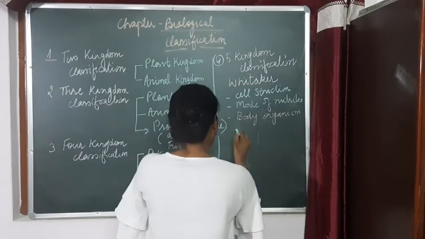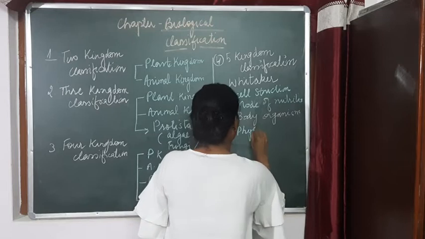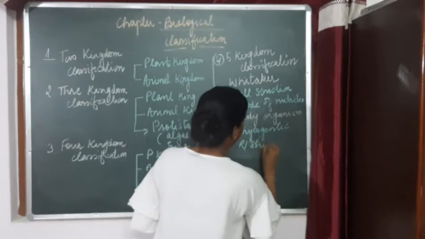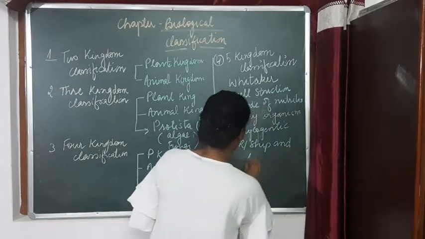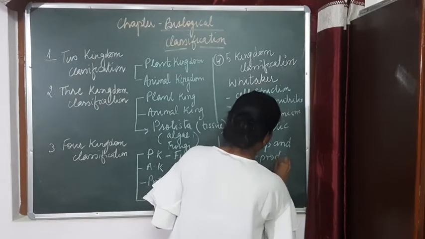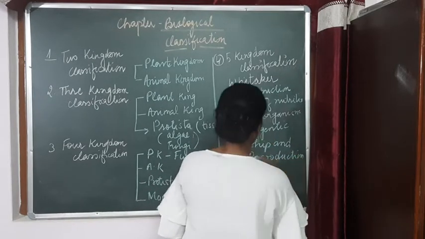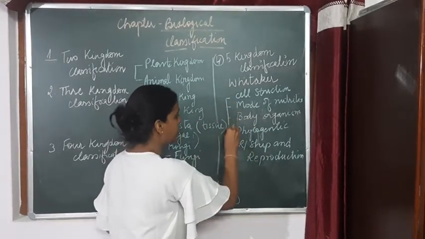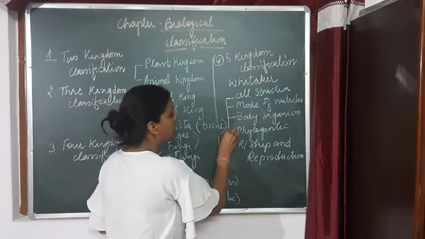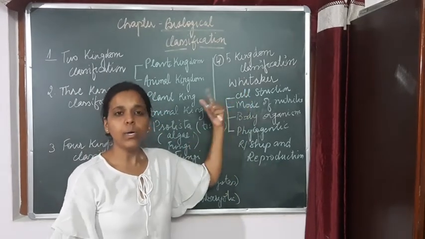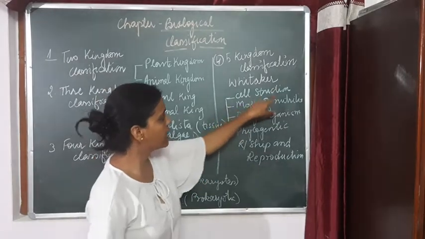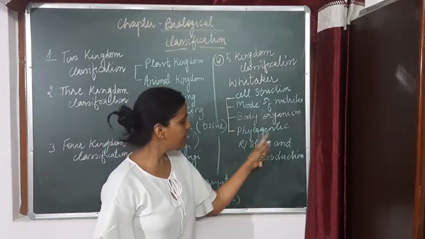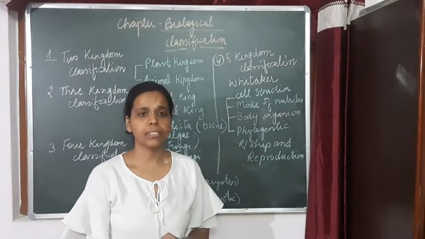And then was the phylogenetic relationship among the individuals and the process of reproduction, right? So these were the characteristics which were taken into consideration before categorizing all the organisms into kingdoms. The first was the structure of the cell, mode of nutrition, organization of the body, then phylogenetic relationship and the reproduction, how it is going on.